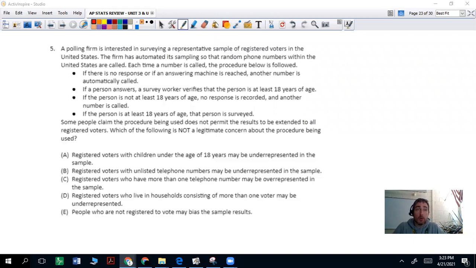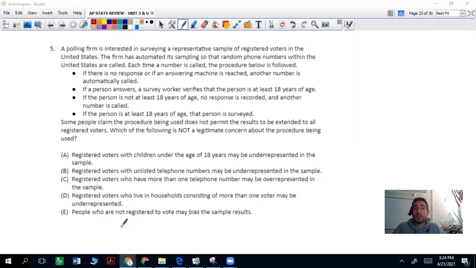Question number 5. A polling firm is interested in surveying a representative sample of registered voters in the United States. The firm has automated its sampling so that random phone numbers within the United States are called. Each time a number is called, the procedure is as follows. If there is no response, or if an answer machine is reached, another number is automatically called. If a person answers, a survey worker verifies that the person is at least 18 years of age. If a person is not at least 18 years of age, no response is recorded and another number is called. If the person is at least 18 years of age, that person is surveyed. So those are the 4 steps they use for that.